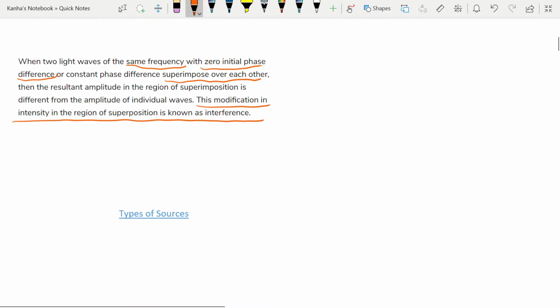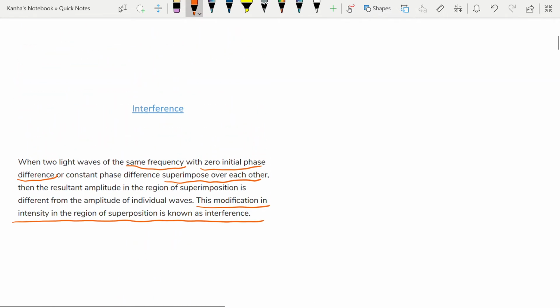You can have two types of interference. First of all, there can be a constructive interference and a destructive interference. So we'll talk to you about these in detail soon. But to briefly tell you about them, in constructive interference, what do we have?